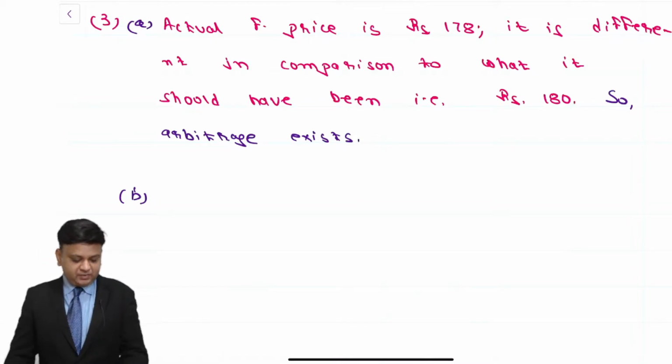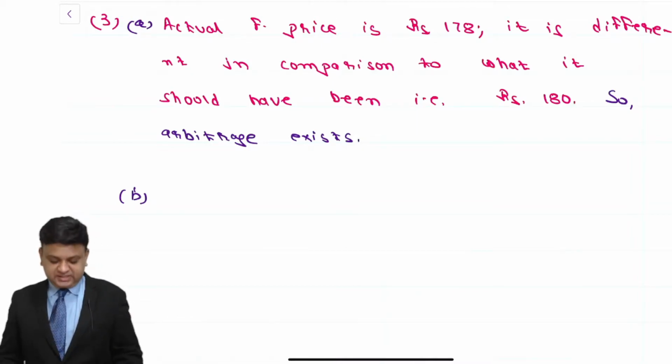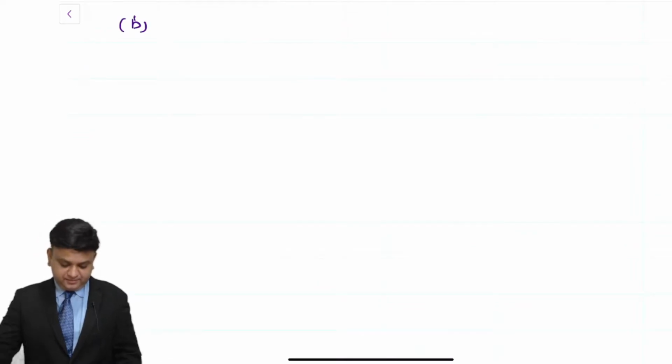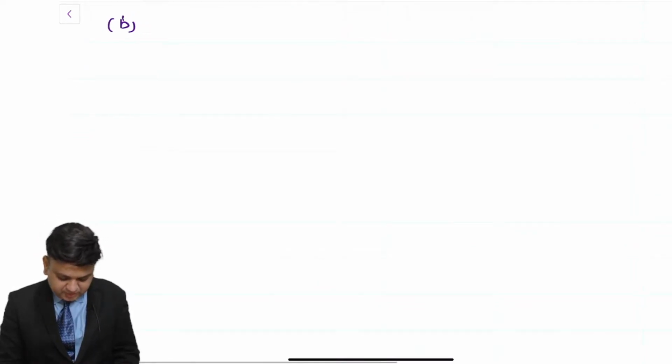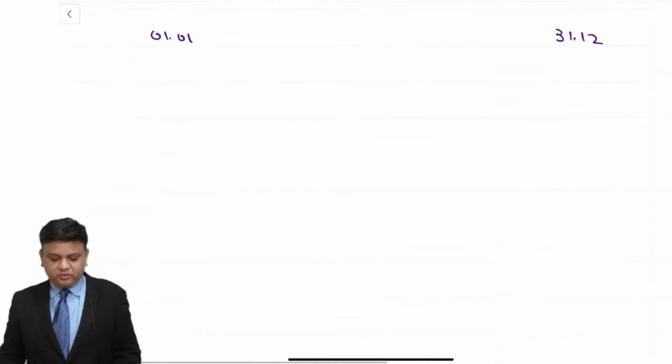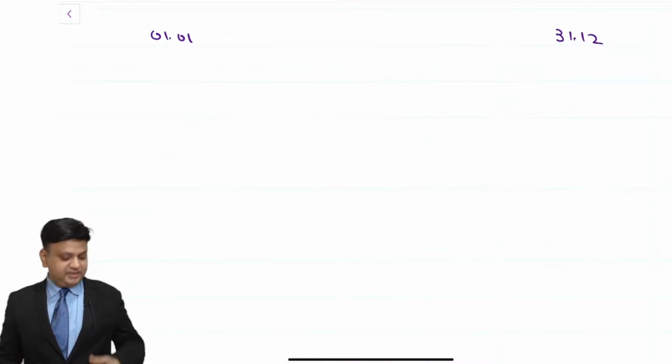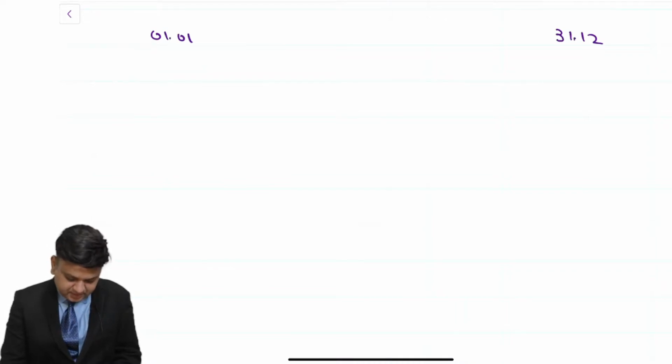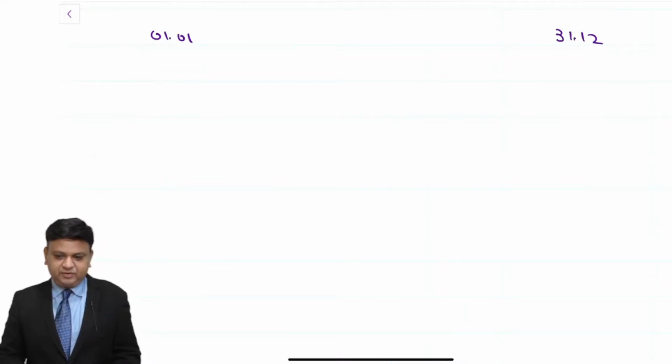So in the B part of the question, let us understand how to make the calculation of the answer. Let us assume that today's date is 1st of January and the end of the year is 31st of December. No need to assume the dates, but you can relate better. First of all, let us have understanding before we write the answer. Suppose there is a person called Mr. A who is entering into the transactions of arbitrage.